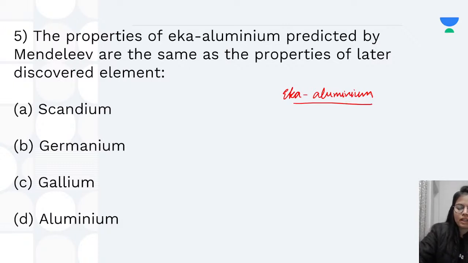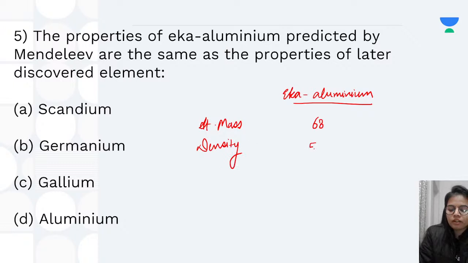Okay, so talking about Eka aluminium, he told that these will be the properties. Atomic mass would be somewhat 68. Then talking about density, it would be somewhere near 5.9 gram per cubic centimeter. Then valency, which was given as 3, and oxide formula, which was given as M2O3.